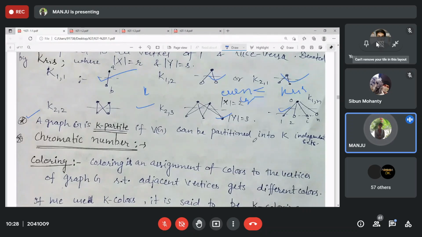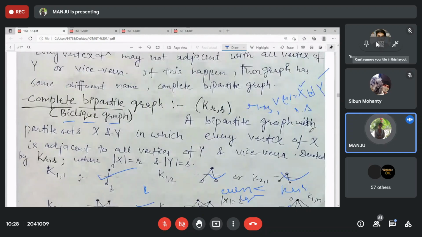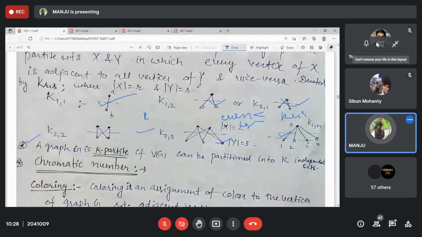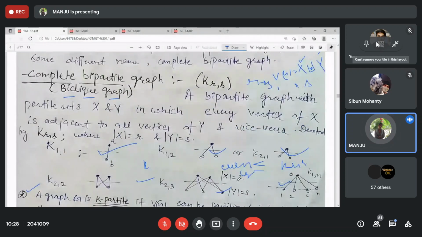A complete K-partite graph has K independent sets, with cardinalities A1, A2, and so on up to AK.